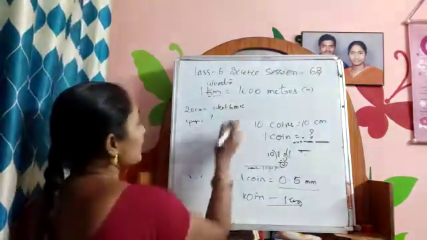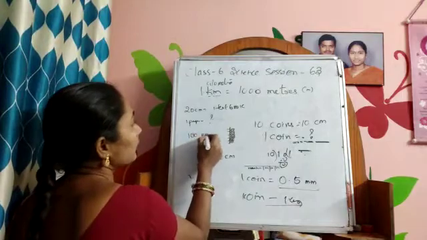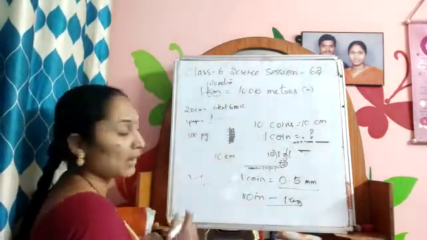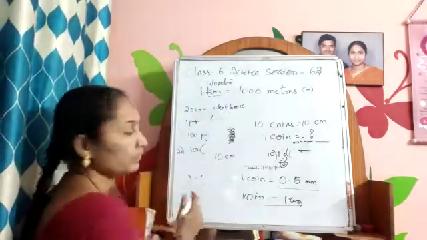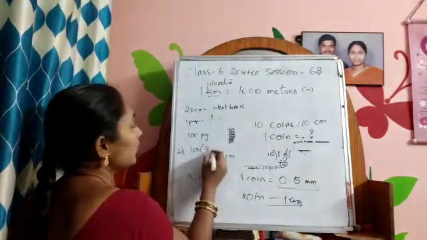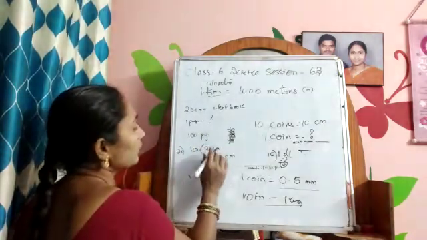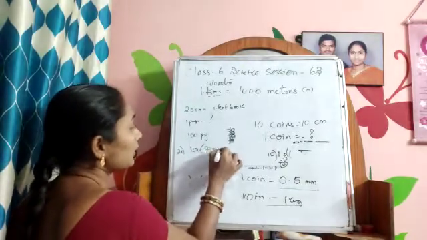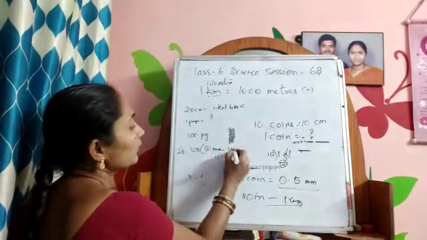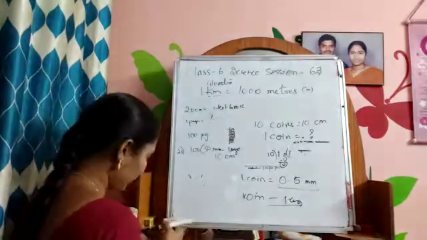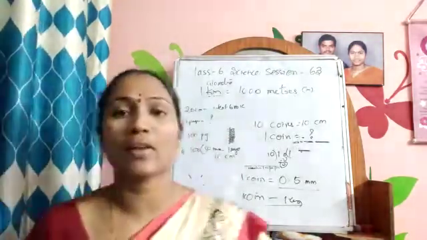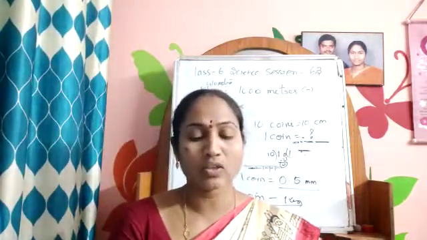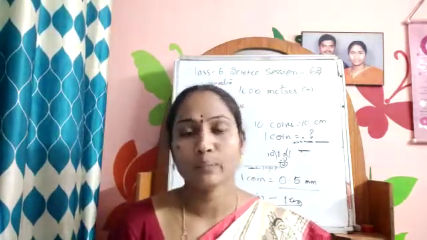Suppose the textbook has 100 pages. Then you divide the total thickness by the 100 pages to get the thickness of one page. In this way you have to calculate the thickness of this textbook, a single paper or a single coin.